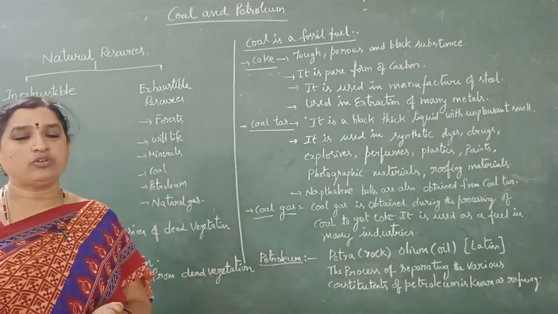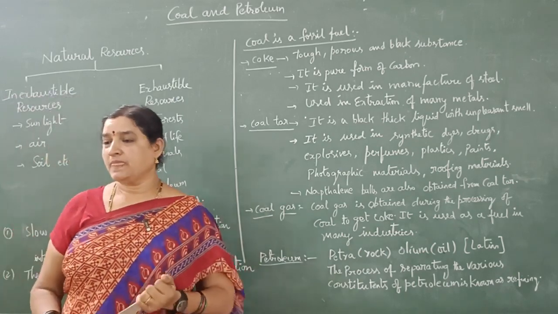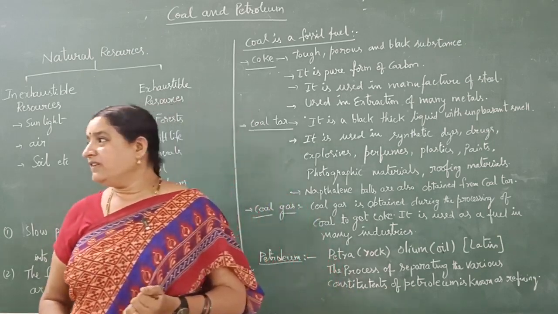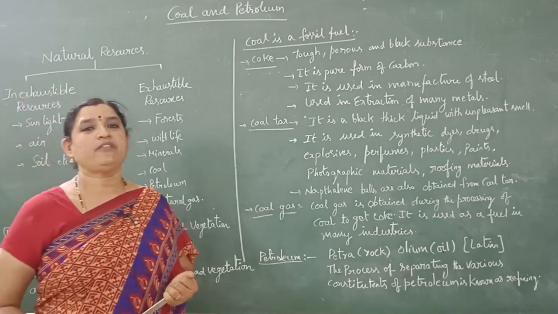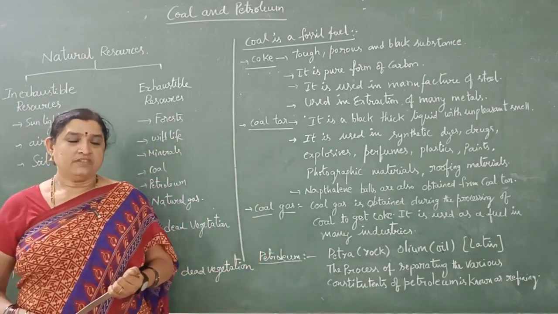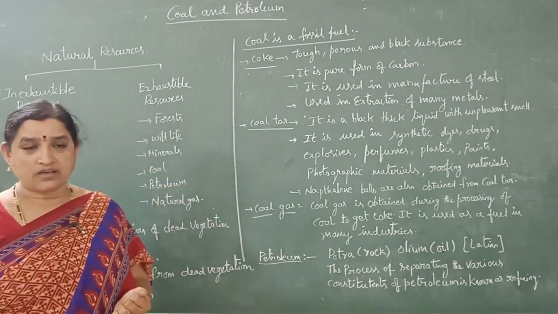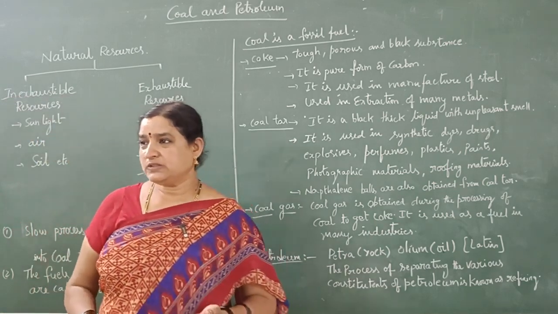Today we will discuss the lesson coal and petroleum. Coal and petroleum are the resources we get from nature. So the resources which we obtain from nature are called natural resources. These natural resources are classified into two categories: inexhaustible resources and exhaustible resources.